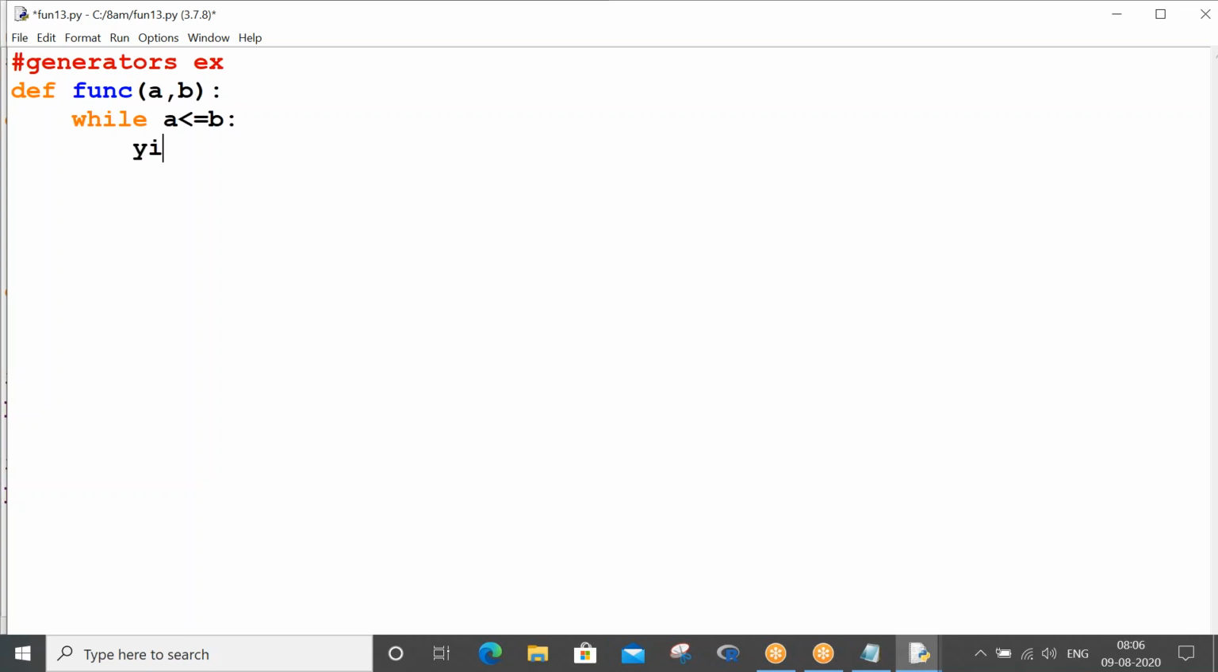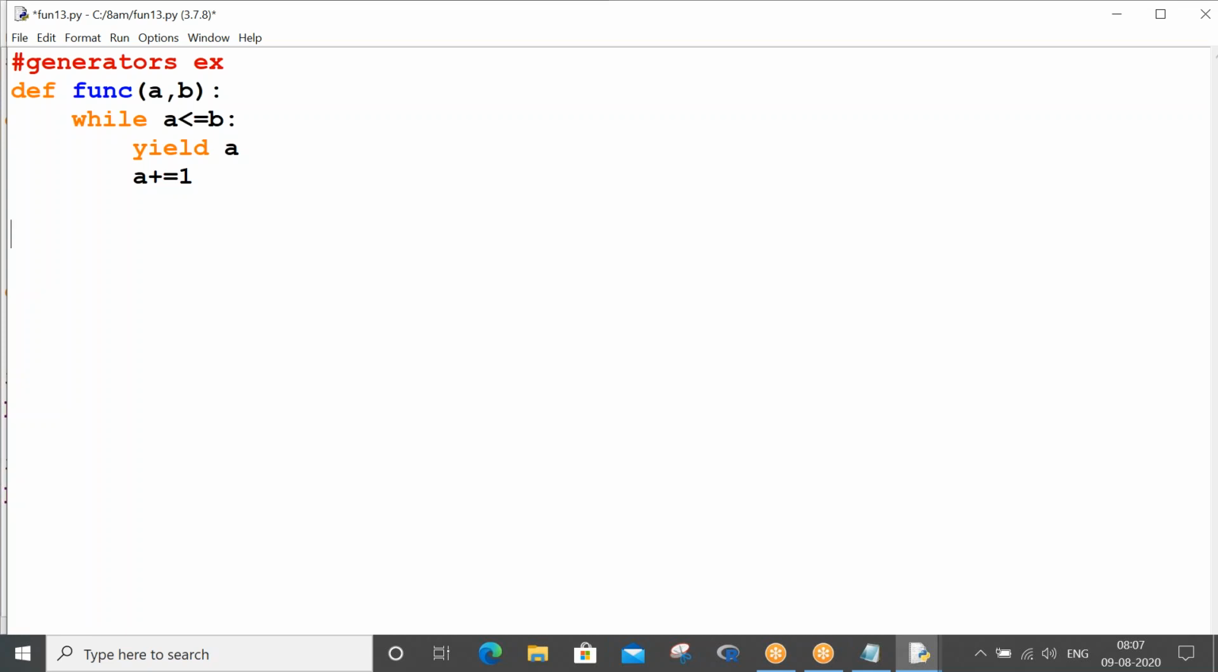So what you are doing is returning values, like print a. Instead of printing, we are returning a. And then obviously you have to increment your a. It's a simple while loop. So instead of print a, I'm saying yield a. The function is returning values for me. Fine.